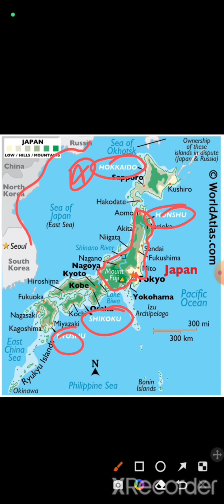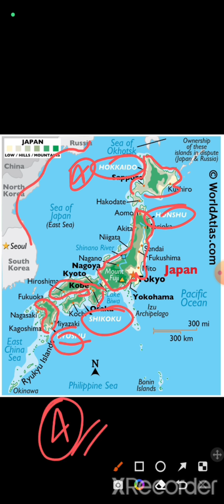After that you will find Hokkaido, which is second after Honshu. Kyushu is third, and fourth is Shikoku. So basically, Japan is divided into four different islands: Hokkaido, Honshu, Shikoku, and Kyushu.